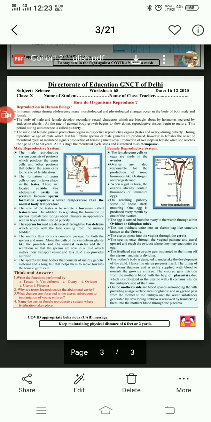So secondary sexual characters like moustache and beard come, hair grows in armpits, hair grows around genital organs, the sound becomes coarse in males, the body becomes masculine. These are secondary sexual characters which develop in the adolescent stage when puberty reaches, and these changes take place in males.